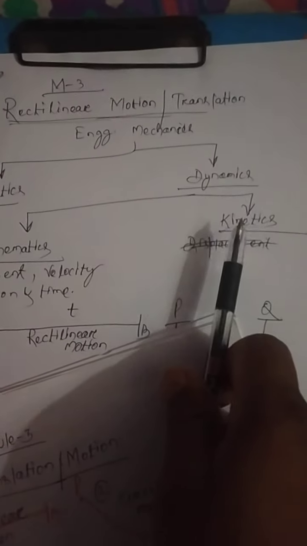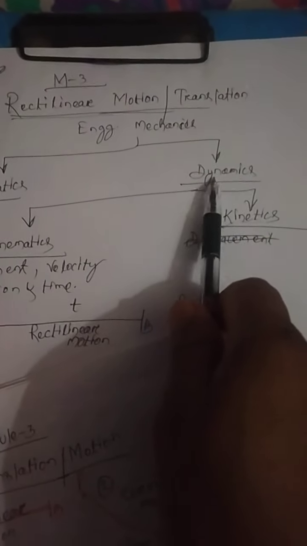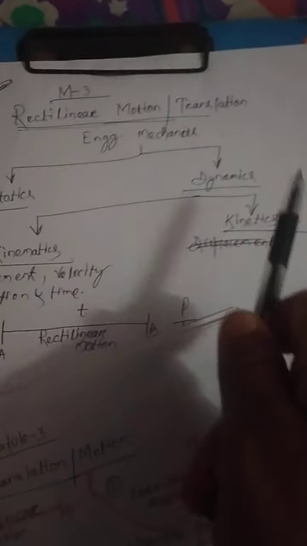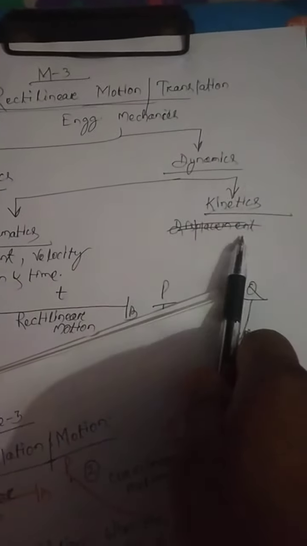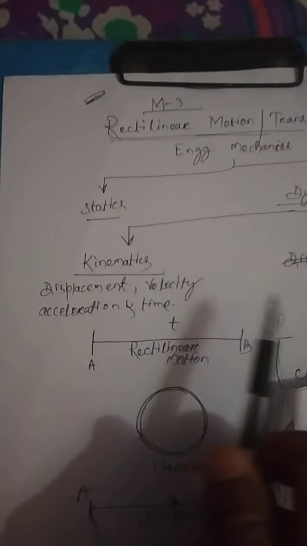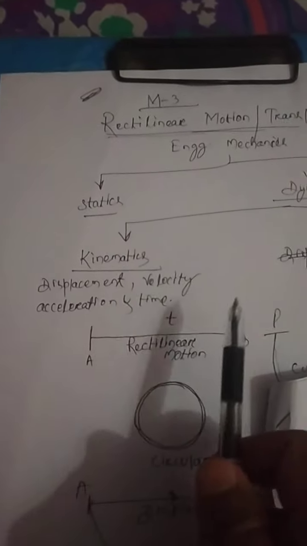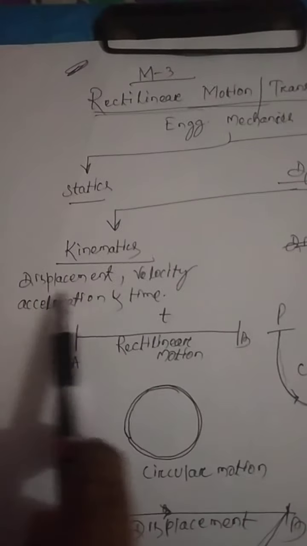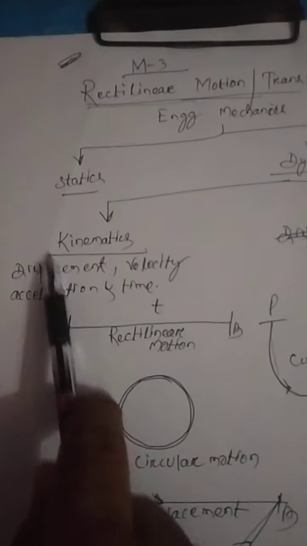But kinetics is the part of dynamics where we consider the cause of motion, that is, we are considering the force. Here we are going to find out the magnitude of the force. Then come to kinematics. Kinematics actually involves displacement, acceleration, retardation, velocity, everything. Now we will discuss the kinematics part.